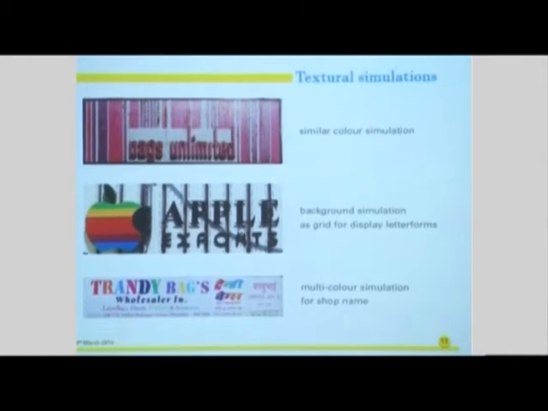In the second example, we can see, though there's a little difference, that there are again bars in this, but that acts as a grid on which the shop name is nicely sitting and balanced. In the third example, we can see that there are multicolor simulations within separate letter forms for the shop names. So these are the three styles we have observed.